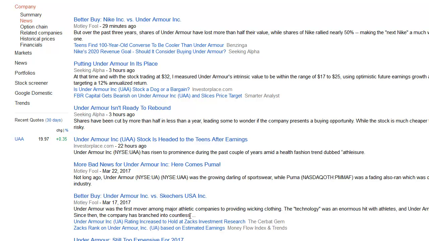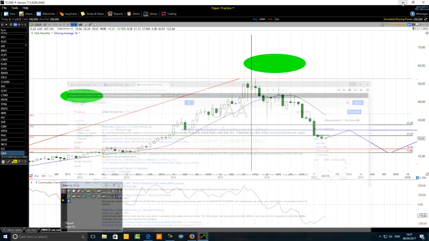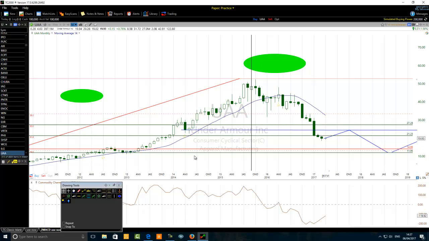So now Under Armour, another competitor to Nike, is under pressure from Nike. It's a price war. So probably Nike is slashing the cost of their items. And if Under Armour cannot afford to cut the price of their goods, they are under pressure. And if that pressure continues, the price may go down more to the zone of $14.